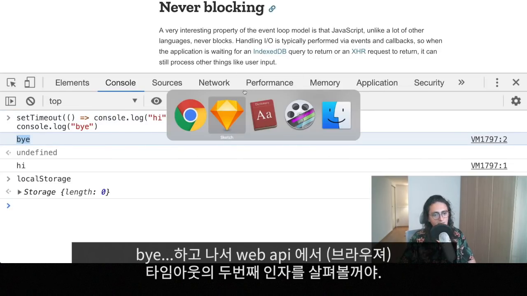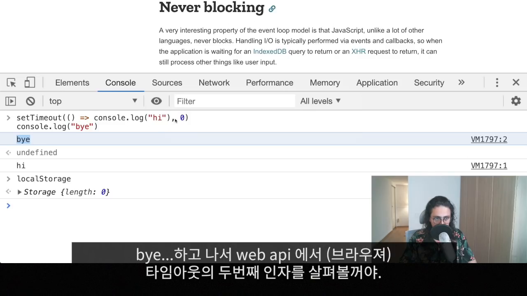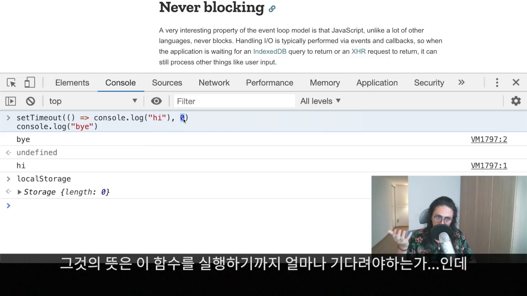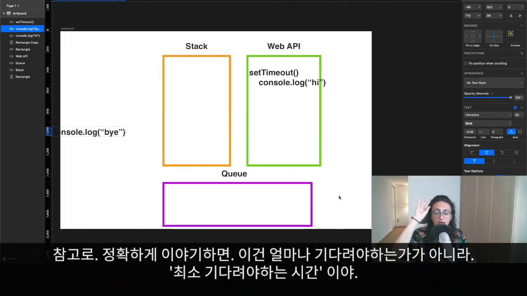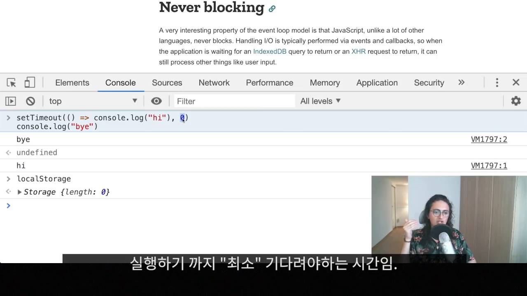It will say bye. Then the web API, the browser implementation of the web API, is going to look into the second argument of set timeout. And that will be how much time to wait until we execute that function. In this case, we want to wait 0 seconds. Now, I have a surprise for you. The second argument of set timeout is not actually how much time to wait. It's the minimum of how much time to wait. It doesn't guarantee you that it's going to be exactly at 0 seconds. It guarantees you that it's going to wait a minimum of 0 seconds to fire the statement, all right?